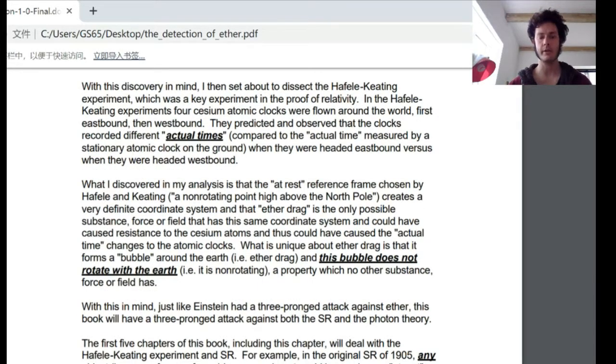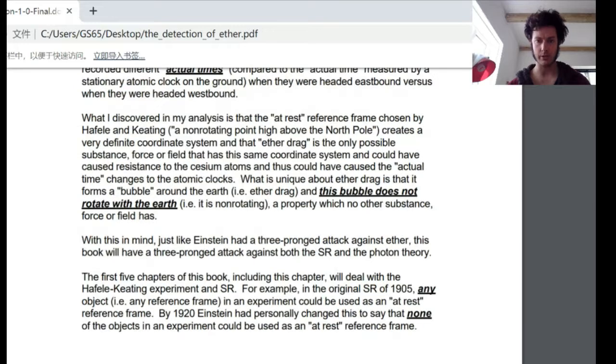What I discovered in my analysis is that the at-rest reference frame chosen by Hafele-Keating, a non-rotating point pi dipolar pole, creates a very different coordinate system, and that ether drag is the only possible substance, force or field that has this same coordinate system and could have caused resistance to cesium atoms and thus could have caused the actual time changes to the atomic clocks.